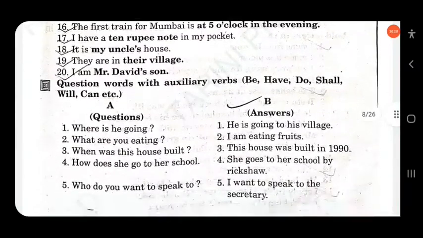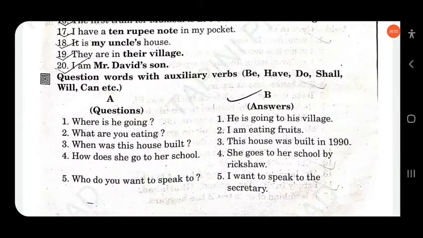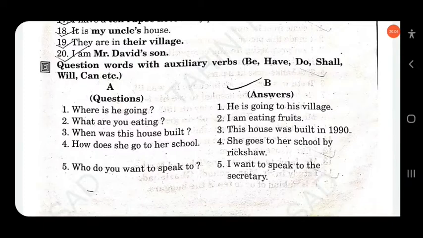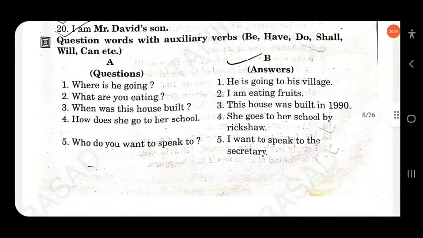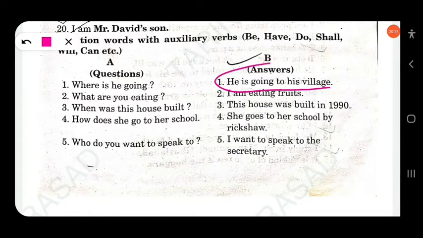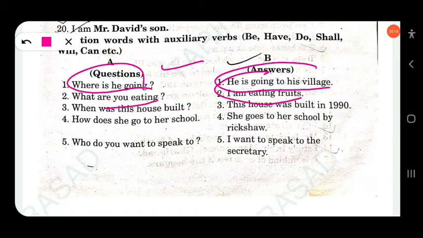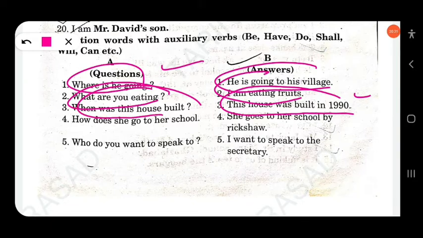Okay. Then next are question words with auxiliary verbs. That means be, have, do, shall, will, can, could, may, might. So here, he is going to his village. Where is he going? I am eating fruits. What are you eating? This house was built in 1990. When was this house built?